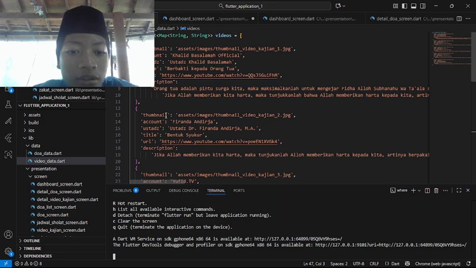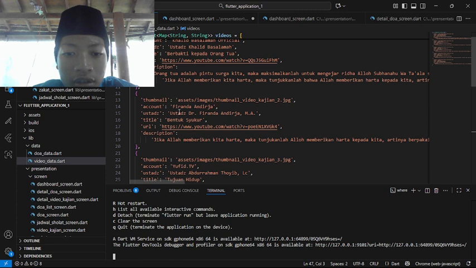For example, the second one has the thumbnail video kajian 2, the account is Firanda Andirja, the Ustaz is Ustaz Dr. Firanda Andirja, MA, and the title is Bentuk Syukur. The URL and the description are also different. So the main point here is that we are making all of the data and assets.